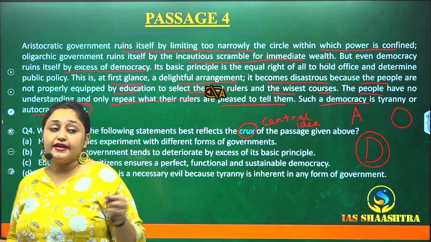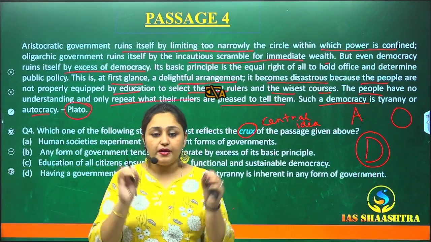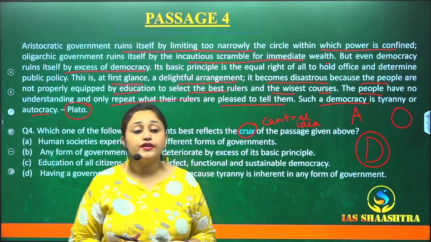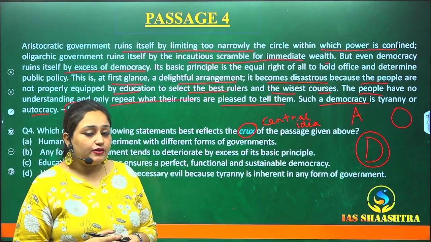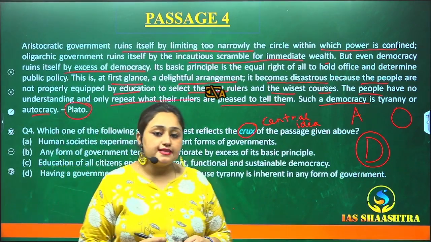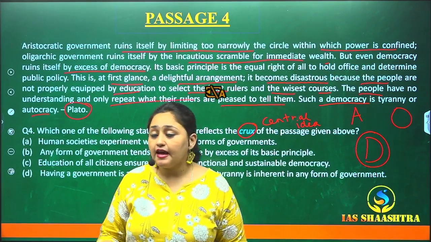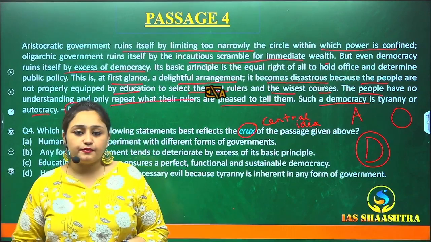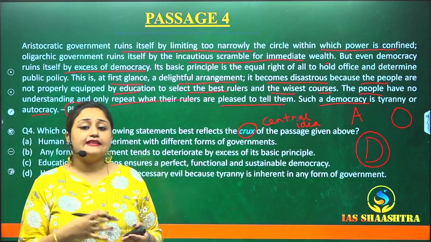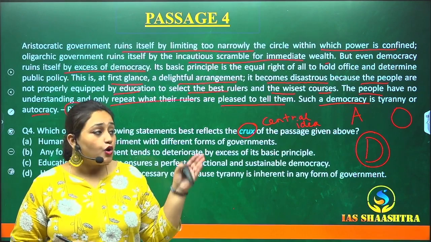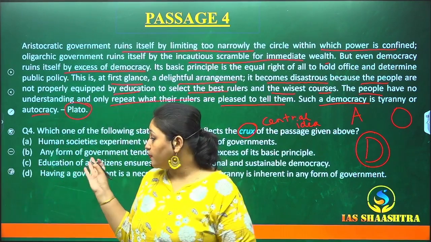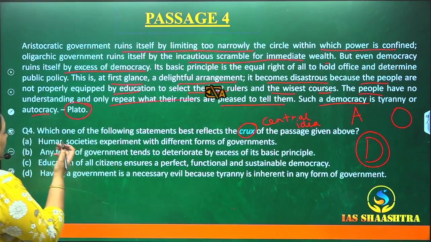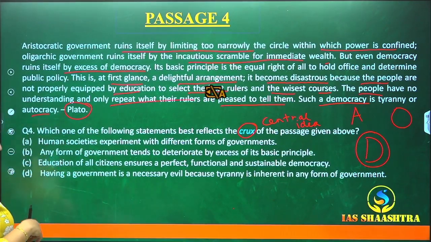Now we are comparing democratic government, the main topic in the passage, with aristocratic and oligarchic government. Plato is saying that democratic government also ruins itself if it is imposing excess democracy in the following ways. So the basic idea that the author is trying to say is that nothing of an excess is a good thing. So let's see which of the points goes with our understanding. Let's find out the crux. Let's start with the last point.